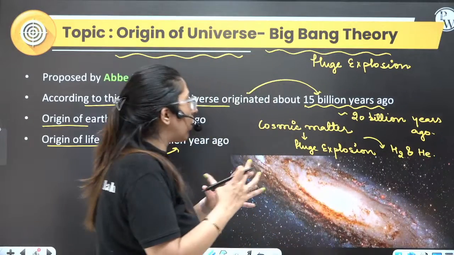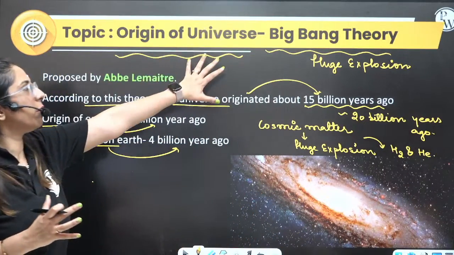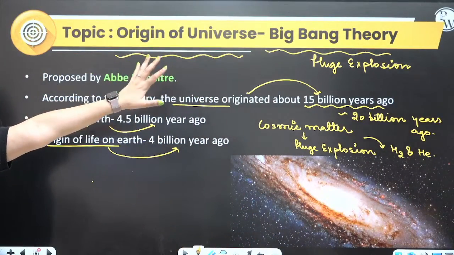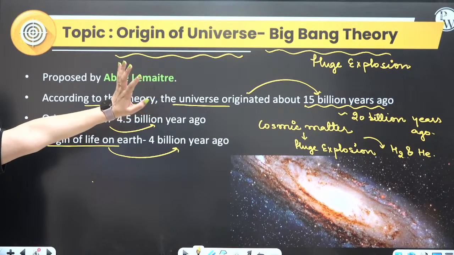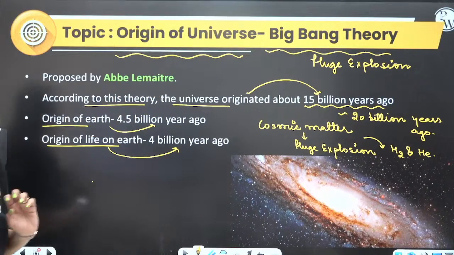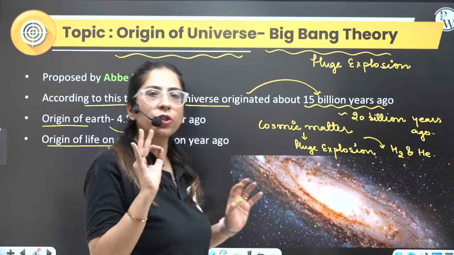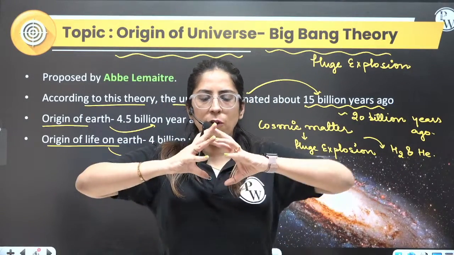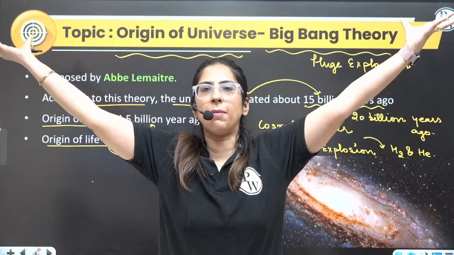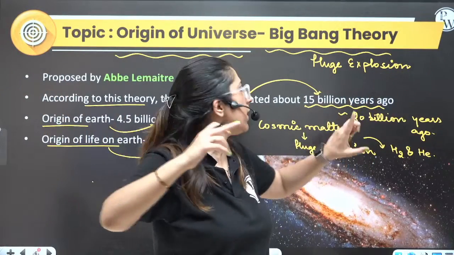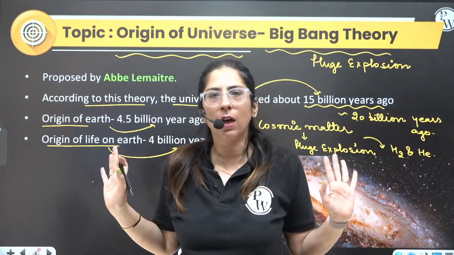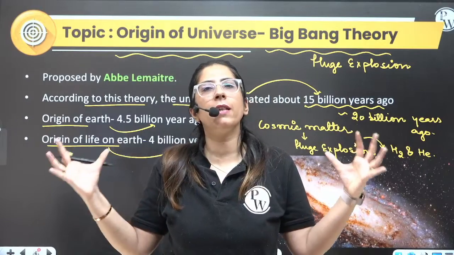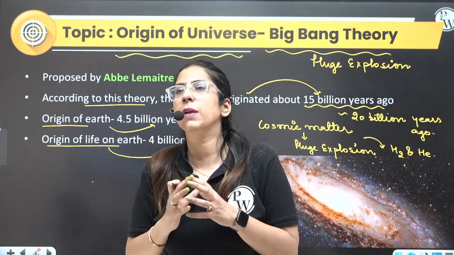Due to the condensation, today we have the universe. First of all, there was an explosion, around 15 to 20 billion years ago. Then there was condensation. What is the reason behind the condensation?